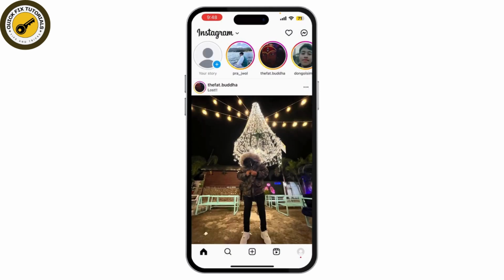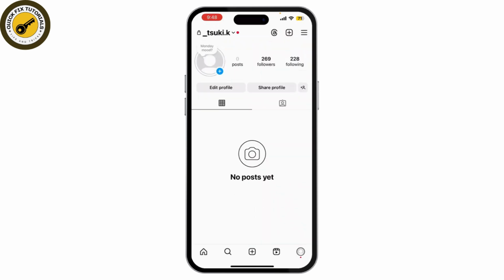Another place you can check is your Instagram Reels. If you post a reel, you can also see who's viewed it. Just like with stories, Instagram shows you a list of viewers on the reel itself. Just go to your reel and swipe up just like we did earlier, and you'll see how many people have watched it. While this doesn't tell you exactly who visited your profile, it does give you insight into who's been engaging with your content.